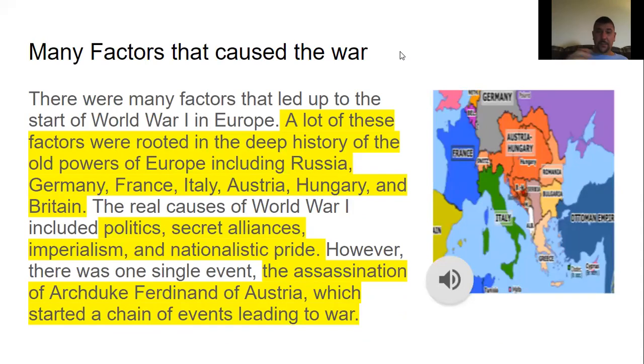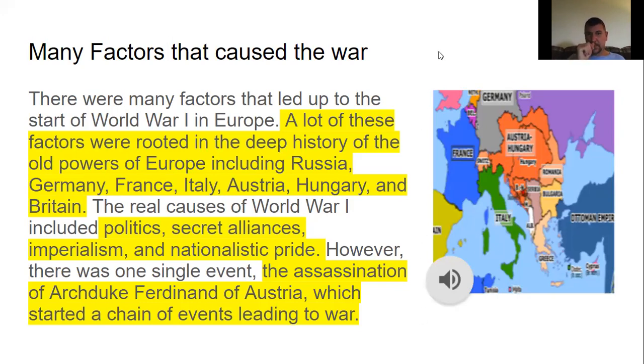So, like I said, there are many factors. A lot of these factors are rooted in deep history of old powers between Russia, Europe, Germany, France, Italy, Austria-Hungary, and Britain. And like I said, you had secret alliances happening. You had imperialism. You had nationalistic pride. All right. And then the main thing that started the chain of events was the assassination of Archduke Ferdinand of Austria. So you had all these different things that were causes of World War One.